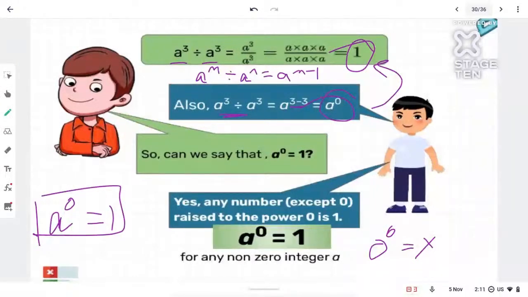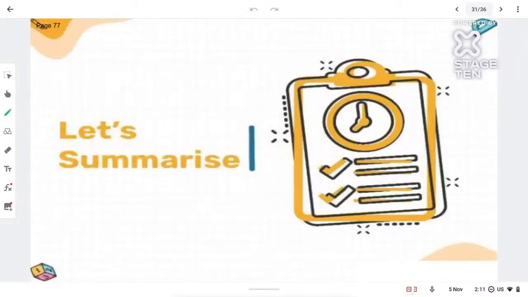So these are the 6 laws of exponents. Let's quickly summarize all the 6 laws, and then we will go towards the Menti quiz.